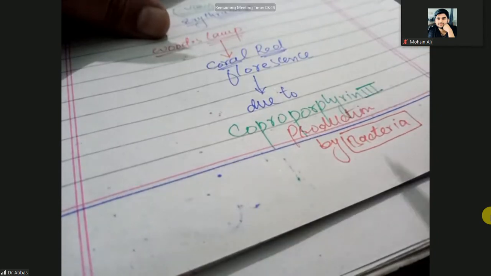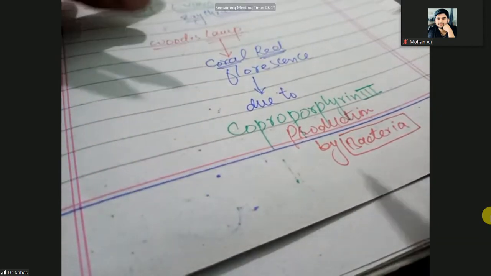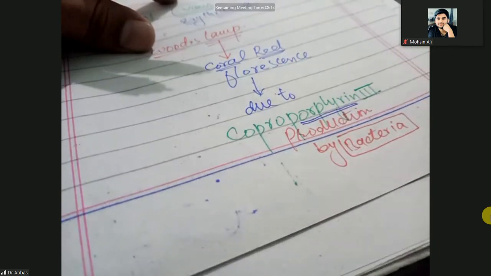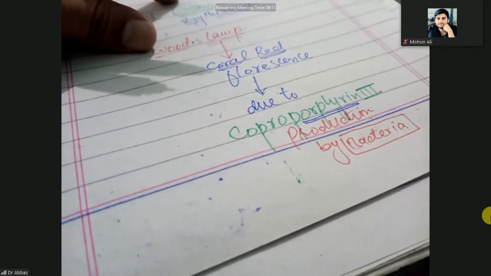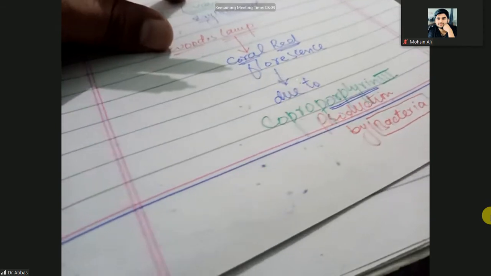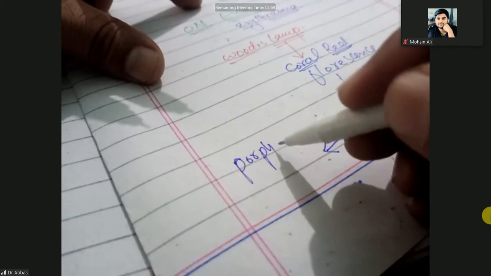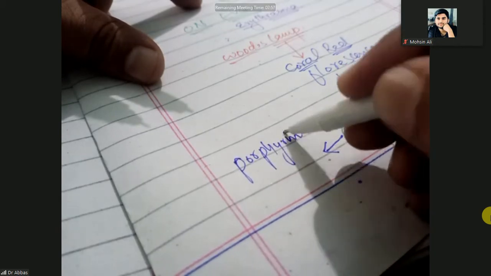So here is one thing that is hidden here: porphyrin. So coproporphyrin, what is that? That is the porphyrin metabolite. It means when there is heme metabolism, coproporphyrin is the porphyrin metabolite.